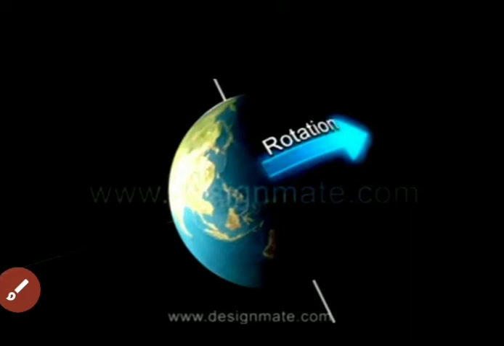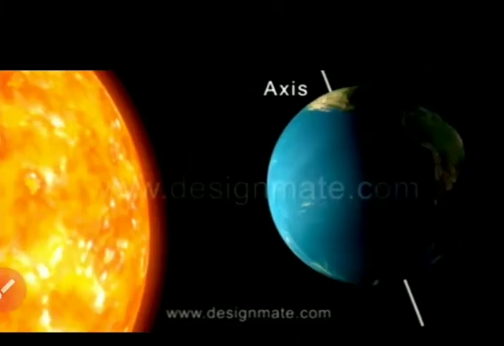Axis is an imaginary line that runs from north pole to south pole through the center of the earth.